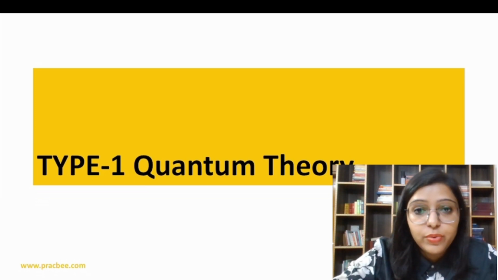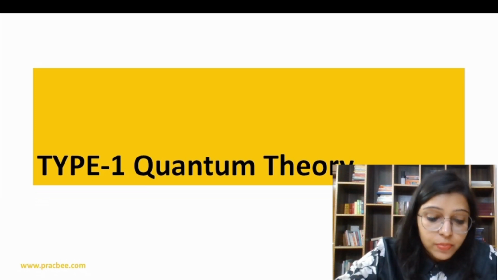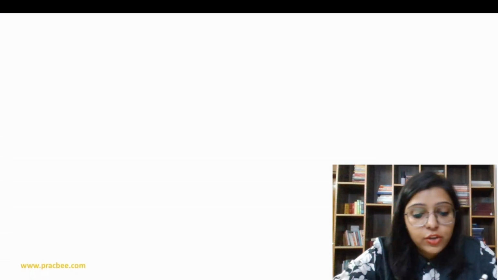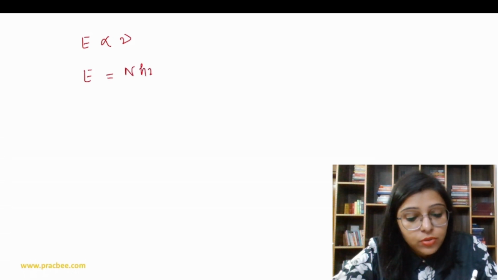Type 1 questions are completely based on the quantum theory of radiation. In the quantum theory of radiation, energy is directly proportional to frequency. If you remove the proportionality constant, E is equal to nhν.